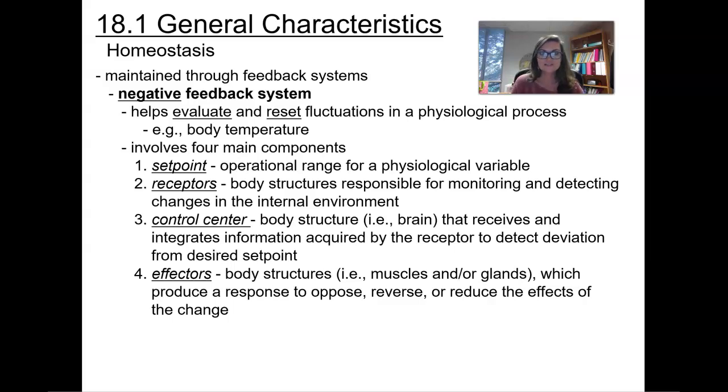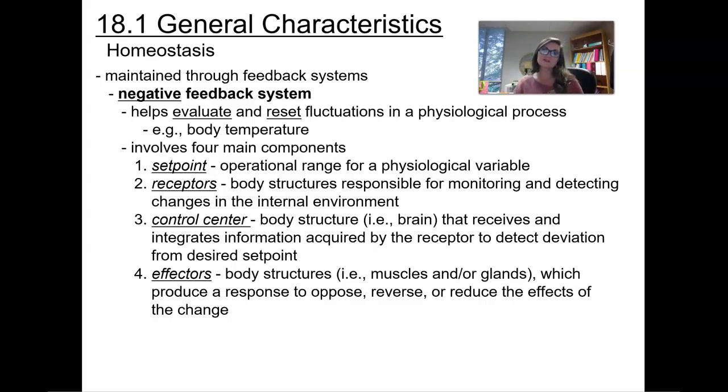So homeostasis is going to be maintained through feedback systems. We're going to have two: positive feedback and negative feedback. Starting off with negative feedback systems, this is going to help to evaluate and reset fluctuations in a physiological process, things like body temperature. This involves four main components: a set point, which your body is going to determine, that's its operational range for physiological variability.